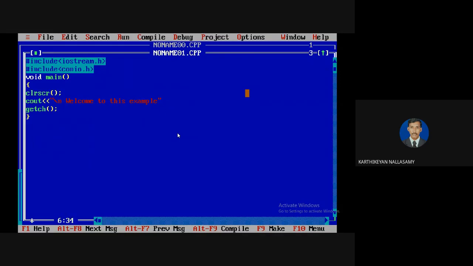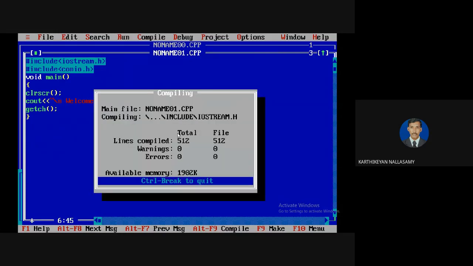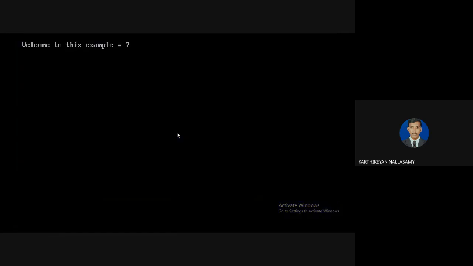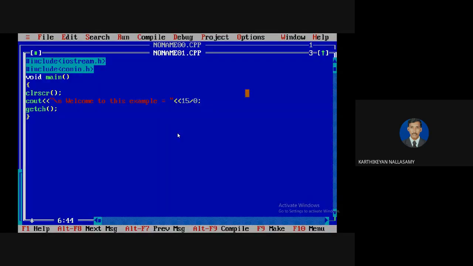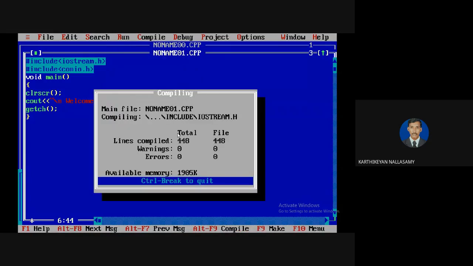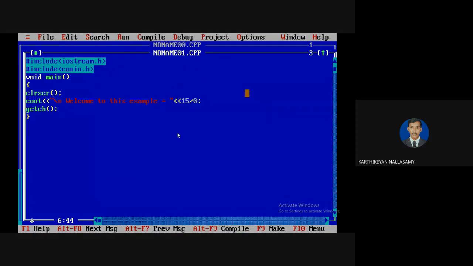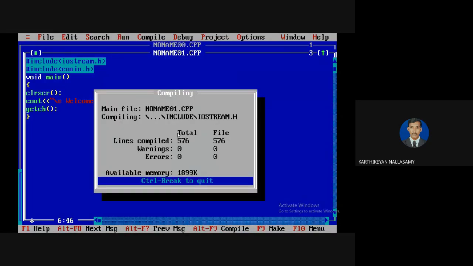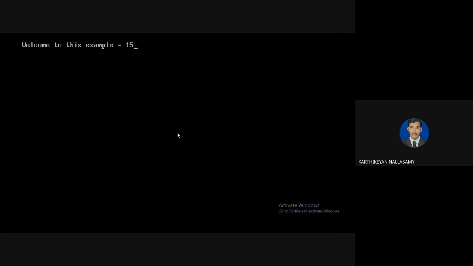A runtime error means that the error will be generated while running the program. For example, I'm going to say 15/2. We know that it will work. Just to check whether it works, it will work, but actually it will reply only in integer. For example, I have a divide by 0. For these cases, we are unable to handle it, so the program terminates as usual. This type of error is called a runtime error.